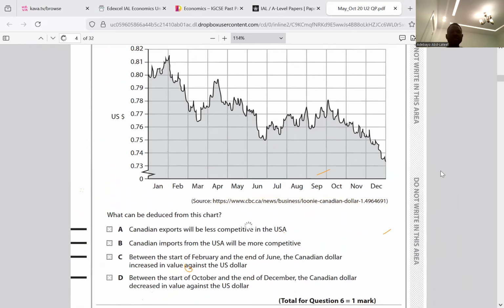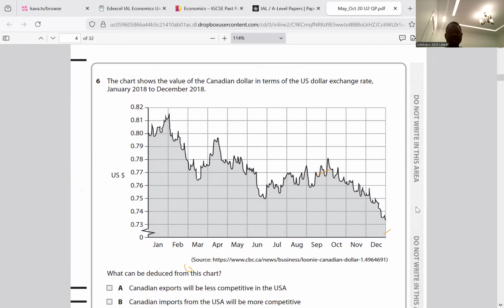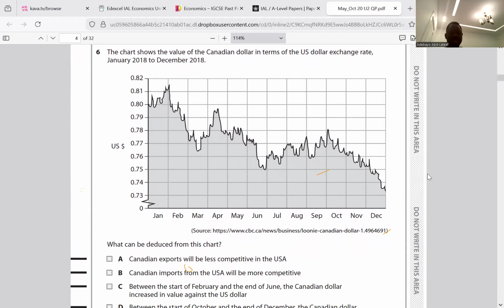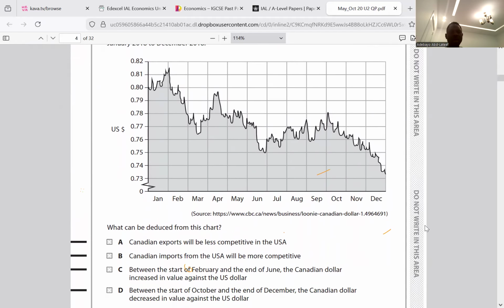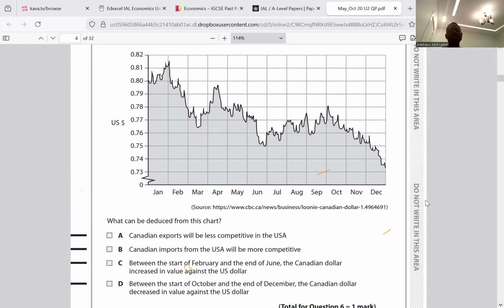So for question 6, they said the chart shows the value of the Canadian dollar in terms of the US dollar exchange rate between January 2018 and December 2018. What can be deduced from this chart? What we can understand about this chart is that the Canadian dollar depreciates against the US dollar. So let's look at the options.